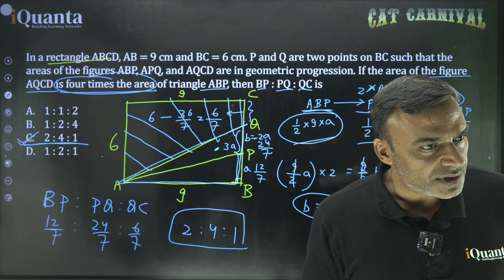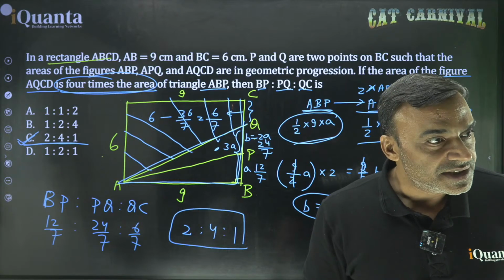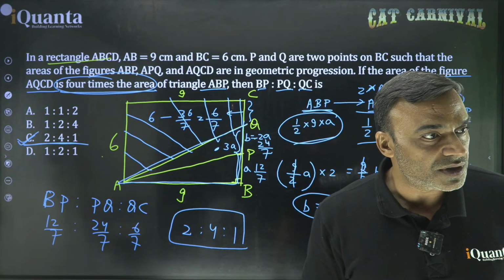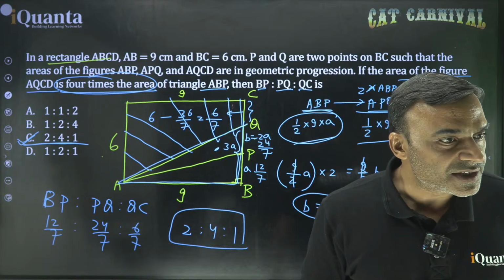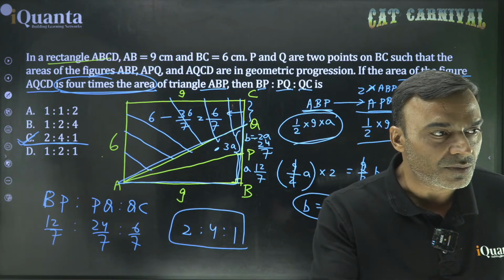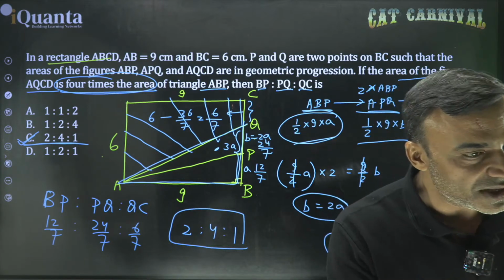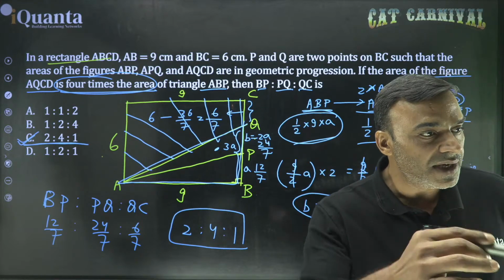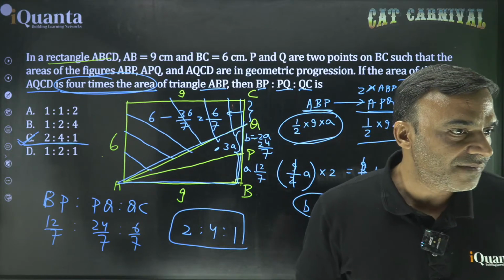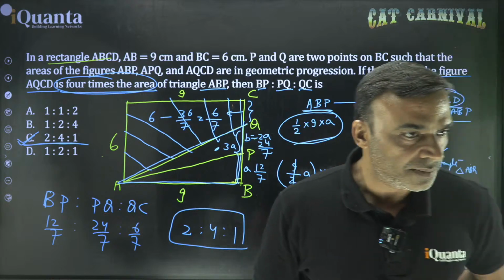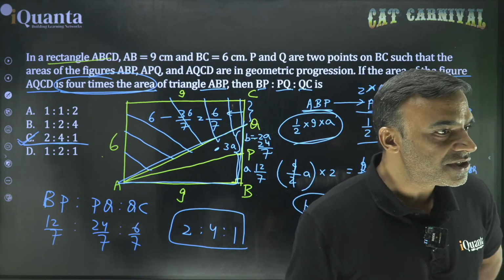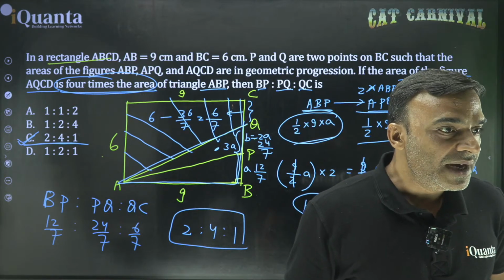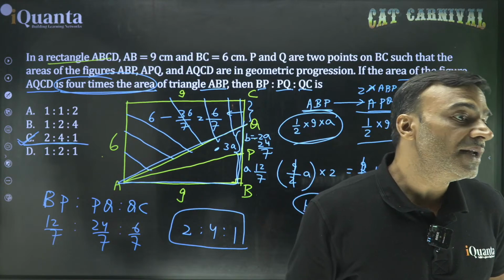In every chapter, first you do the basic questions. See how much time you have spent on it. See how many questions you have done. Then you can expect yourself to do a medium level question. After doing, let's say, 15-20 medium level questions in a chapter, then you should expect yourself to do a higher difficulty level question. It won't happen directly. So it has to be a realistic approach depending upon how much work you have already done in that area.